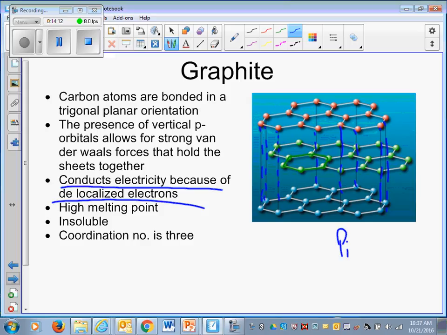They have a high melting point. They're also insoluble in both polar and non-polar solvents. Their coordination number is 3. That means each carbon is bonded to 3 other carbon atoms. For diamond the coordination number was 4. For this one it is 3.